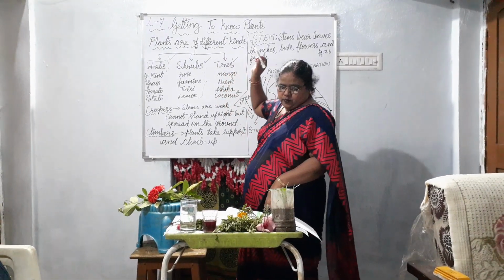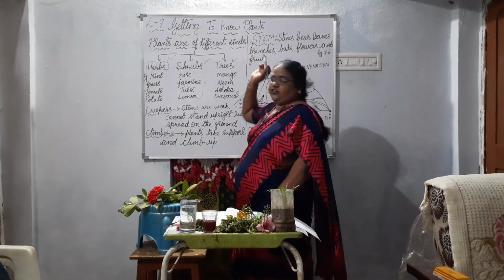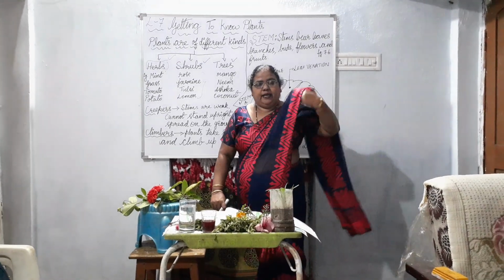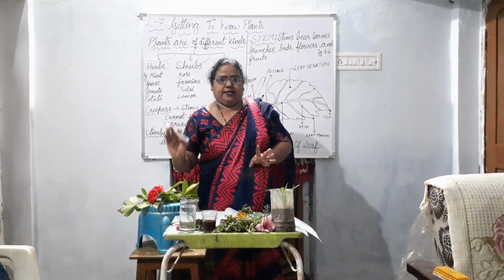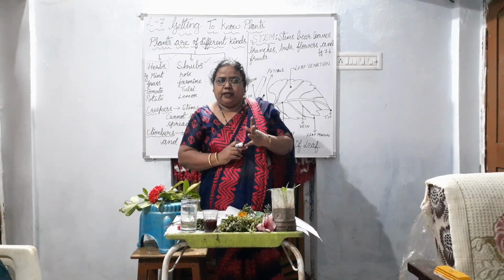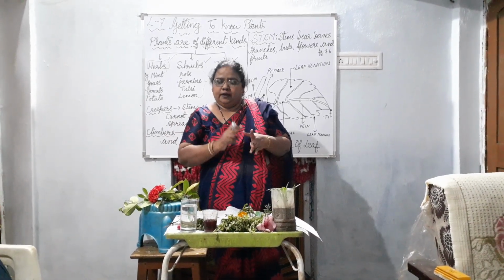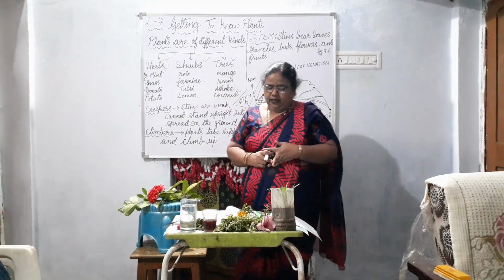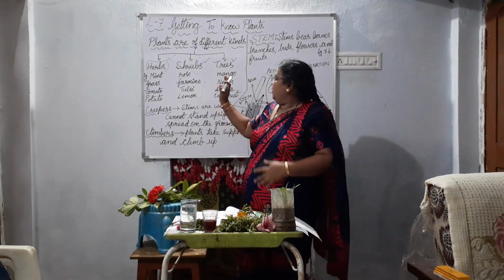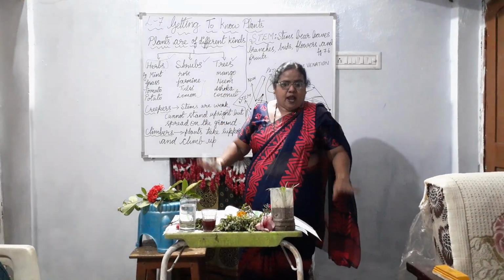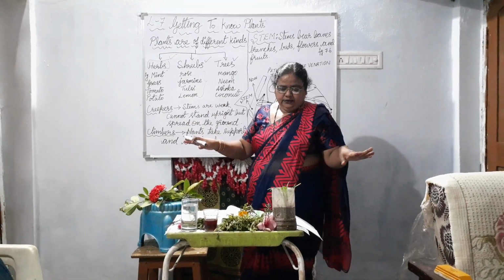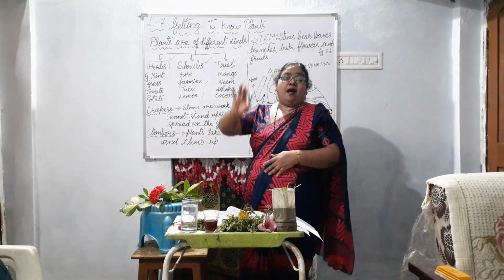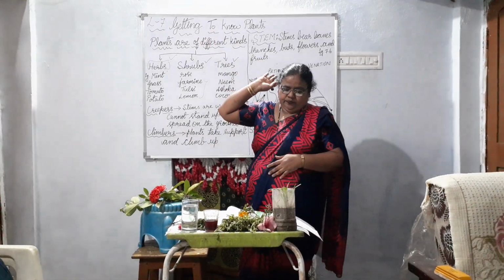The third one is trees. Mango tree, I have given you the example in the beginning. Mango tree, Ashoka tree, neem tree, coconut tree. Are they like rose plant? Are they like tulsi plant? These plants are very tall.